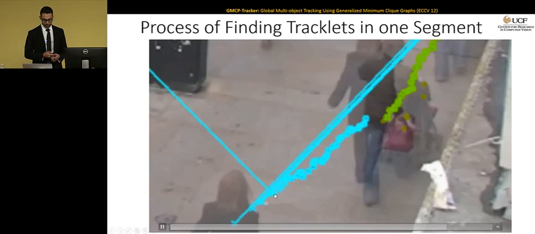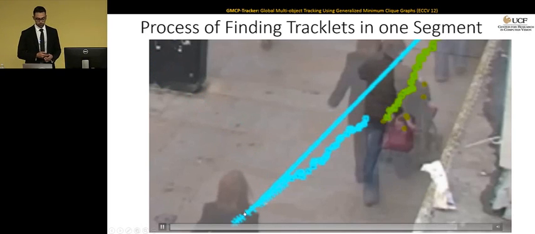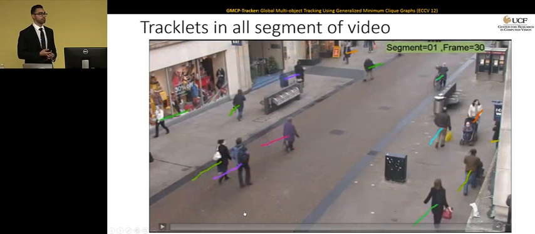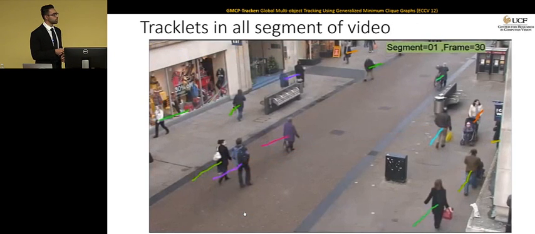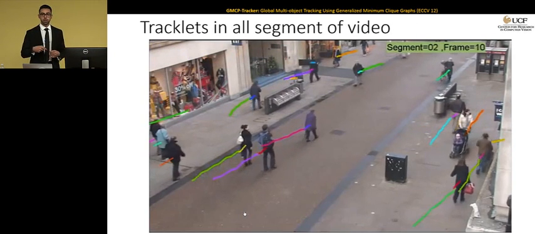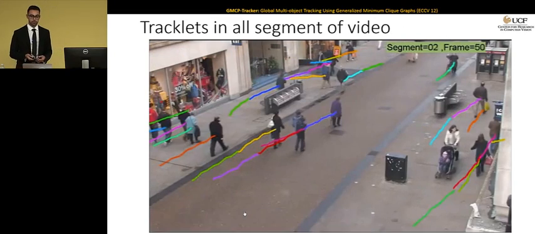Now let's see some more tracklets for that sequence. I'm going to show you 6 tracklets for the Town Center sequence. You see that there is no association between tracklets in different segments because we solve GMCP for each segment independently.